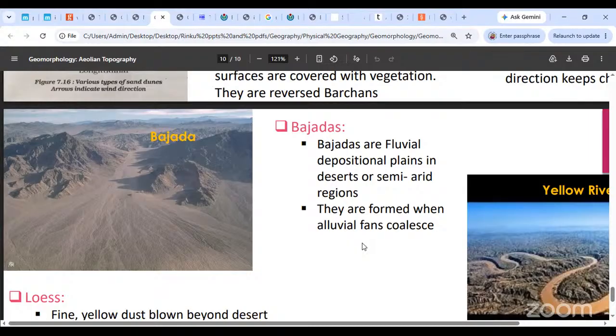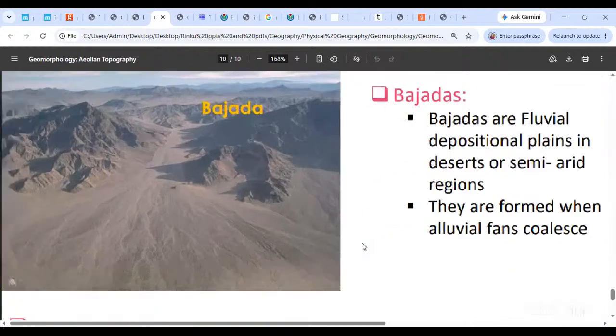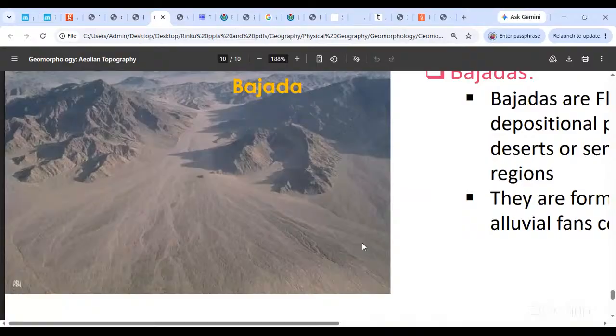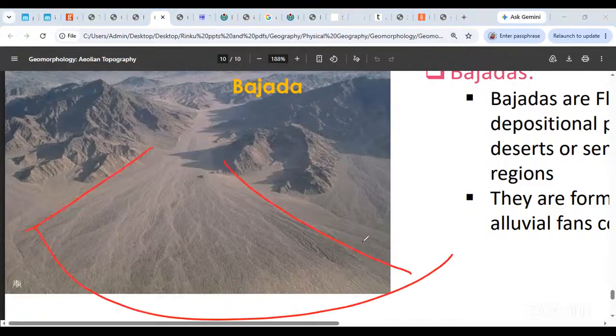Now, if the same thing happens in an arid or semi-arid region, then multiple of these fluvial, alluvial fans coalesce or join together, and what you essentially get is a feature like this. You can see two mountains, and between them the river's deposits. Can you make out this fan type structure? No? So this is called a bajada.